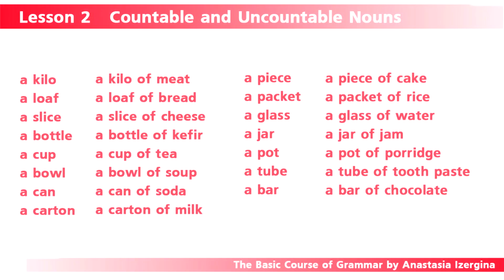I told you before that we don't use uncountable nouns in plural form, but there are special words which we use to evaluate them, to know how much we have of this or that notion. For example, water or rice, which are uncountable, but we buy some water or some rice and we need to tell the quantity. So here is a list of the measure words which we can use for different types of uncountable nouns. A kilo of meat,